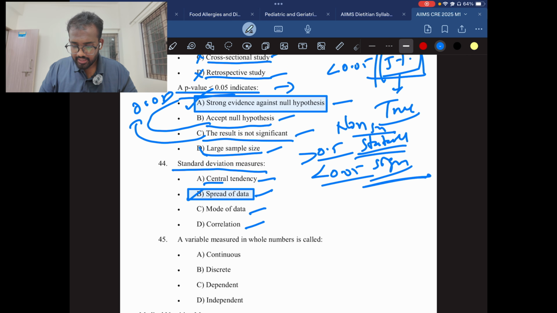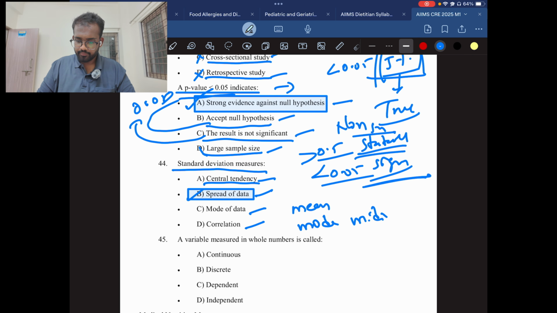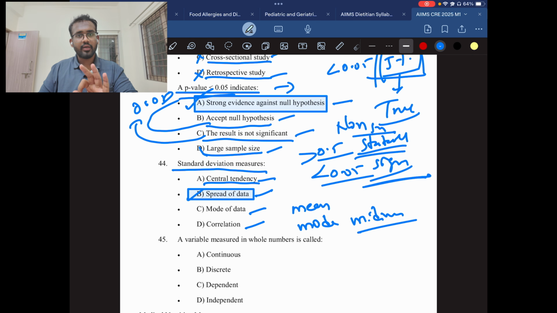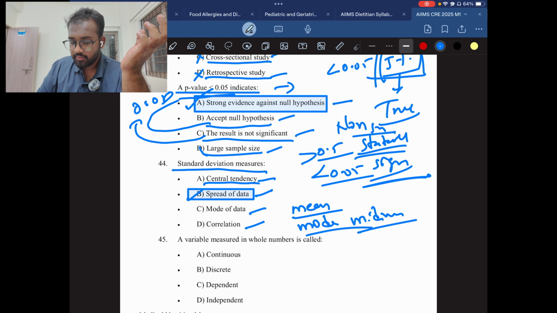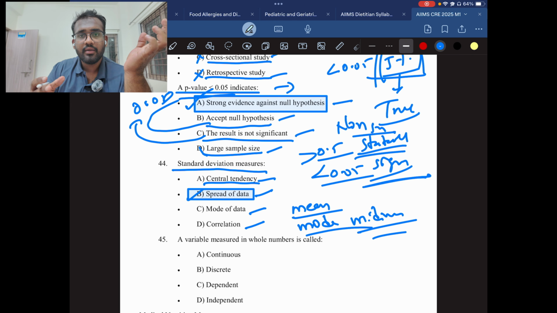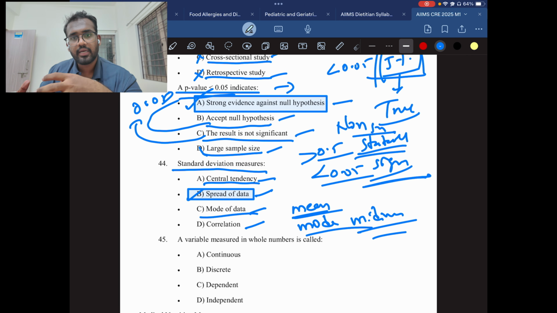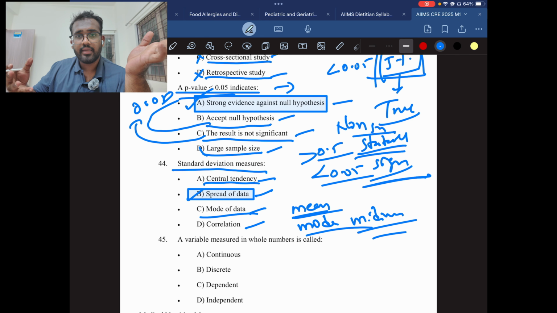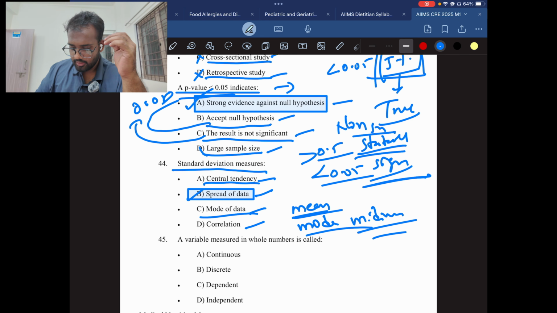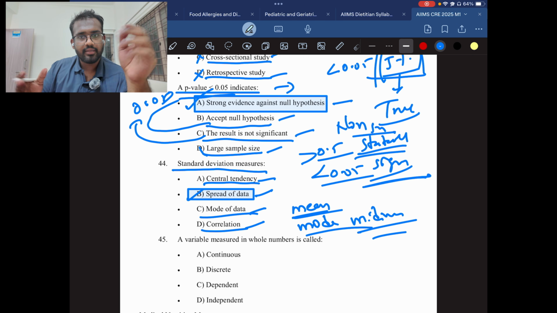This is the answer. Whereas the central tendency is nothing but mean, mode, median. These three are called central tendency. If they ask the question, what is the central tendency? Then mention mean or median or mode. They will ask you to point out which is the central tendency in the answer, so you can just point mean, median, mode. Mode of data is a form of data, whether you're collecting it by observation or by randomly picking. This is a mode of data. And correlation, you just need to correlate the data, that's all.